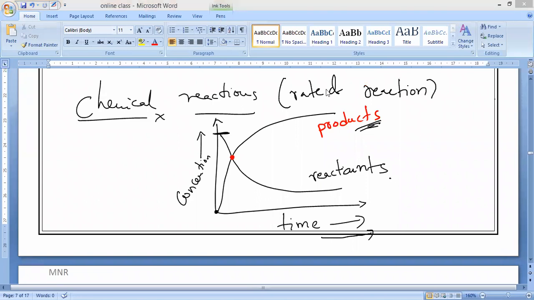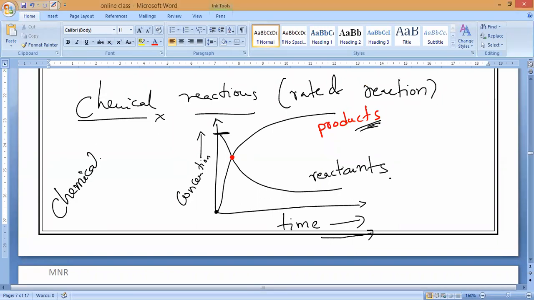This change in concentration of reactants and products is studied in 11th and 12th class in a subject we call chemical kinetics. That is different from stoichiometry, which we will study in the 11th class. In the 10th class we study balancing equations, and balancing equations are what we call stoichiometric equations.